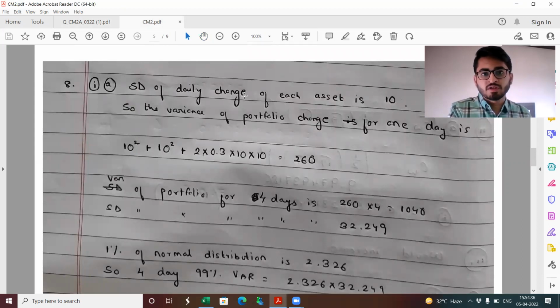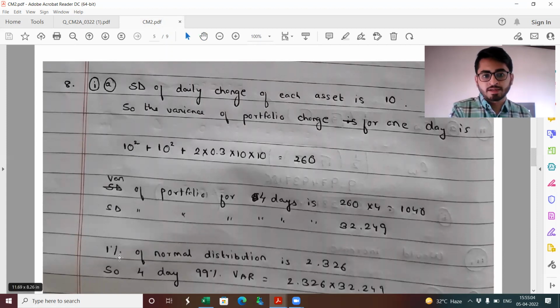The standard deviation of daily change of each asset is given to be 10. So the variance of portfolio change for one day is basically 10 square plus 10 square plus 2 into 0.3 into 10 into 10, which comes out to be basically 260, right? So my variance of portfolio for 4 days becomes 260 into 4. And my standard deviation will be basically root of 1040, which comes out to be 32.249.